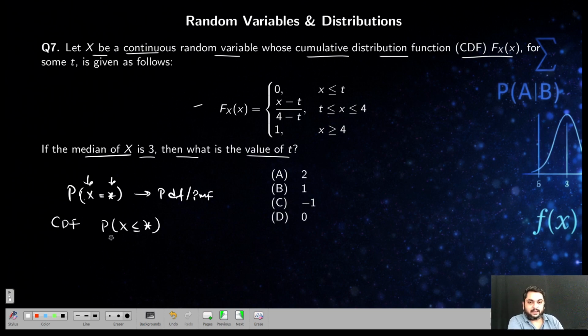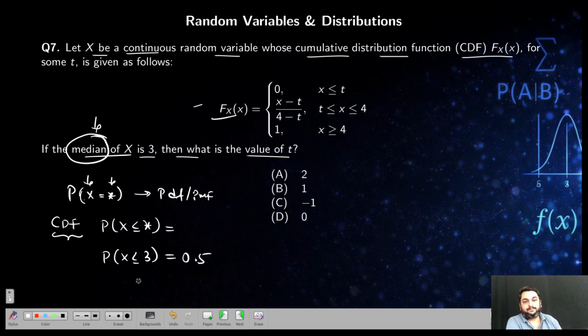So what is the thing? They are given this and they are saying the median of x is 3. That means P of X less than or equal to 3, the CDF that they are given here, is equal to, when they mention median, you should know the concept that when I mention CDF, find median, this value will be exactly 0.5, 50%. That is a rule. So X less than or equal to 3, see, this is what they are testing here. This concept you should have known. That's it. Then you substitute here.